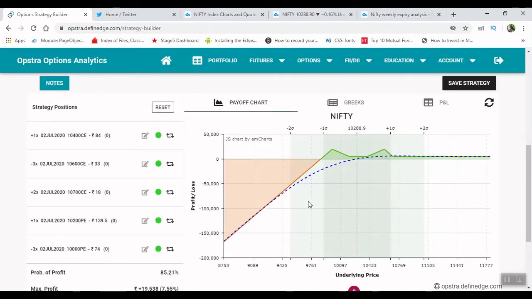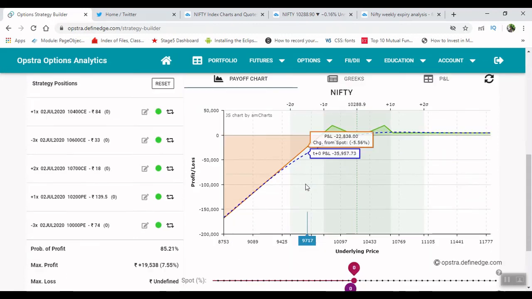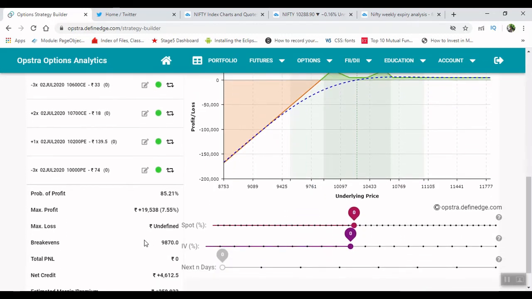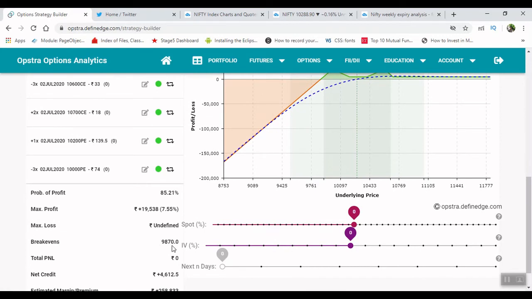So after that, you can see this is the payoff graph. Okay, and we are getting the maximum profit of 19,000, and also you can see that the downside break even has been shifted to 9,870 from the level of 10,400.